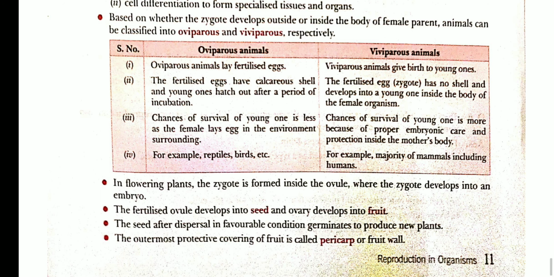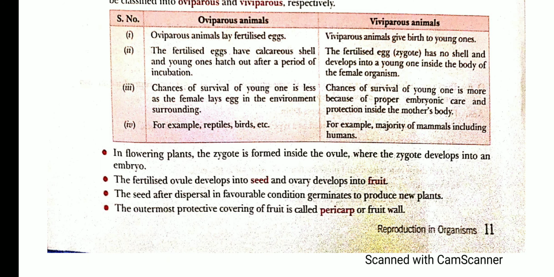Clear? So in flowering plants, the zygote is formed inside the ovule, where the zygote develops into the embryo. The fertilized ovule develops into the seed and the ovary develops into the fruit. This question might be asked in the examination: which part leads to the development of a fruit? It is the ovary, not the ovule. Ovule leads to the formation of the seed, not the fruit. The outermost protective covering of a fruit is called the pericarp or fruit wall.